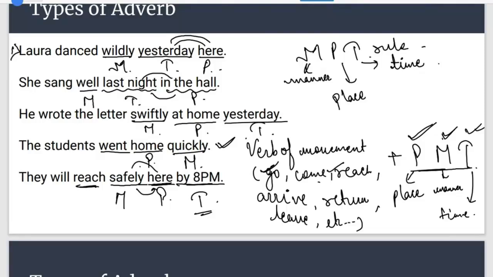So the right answer will be they will reach here safely by 8 p.m. Yes, Bhavna, Tilak, yes. Others have given the right answer. Is it clear to all of you, the MPT rule and PMT rule? Is there a student who wrote no in the chat box? Fine. So the PMT and MPT rule is clear to all of you. That is quite good. Now let's move further.